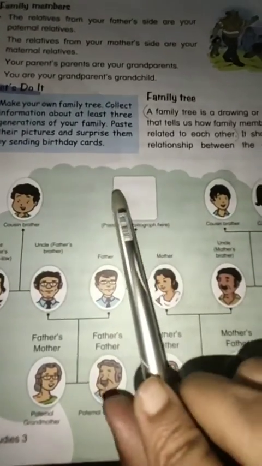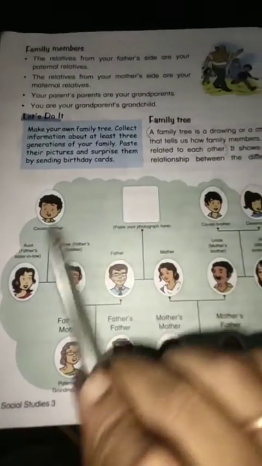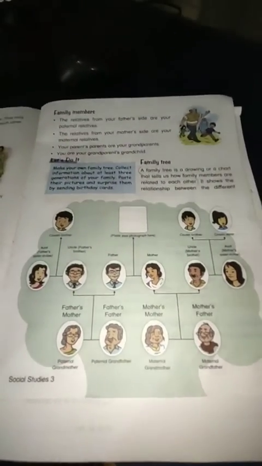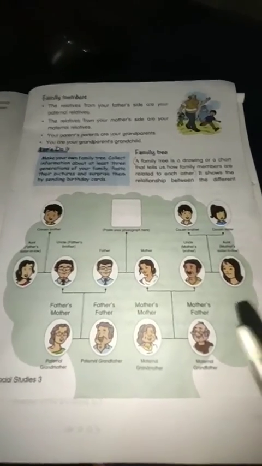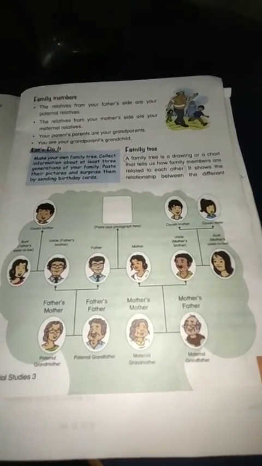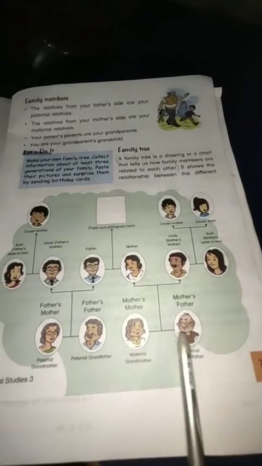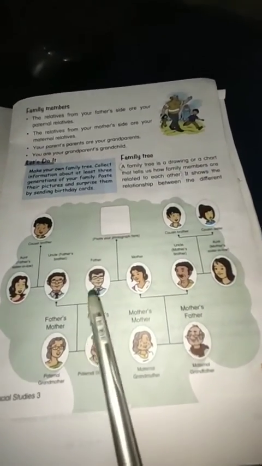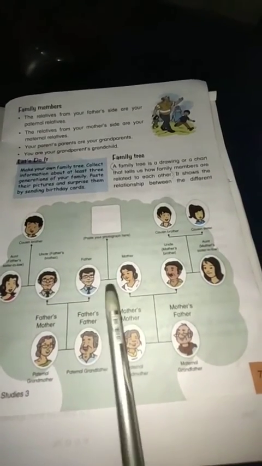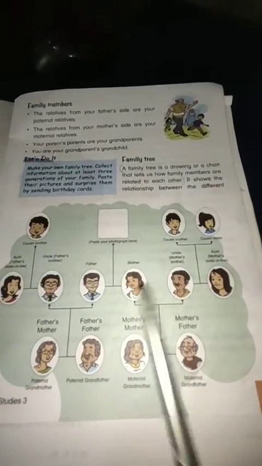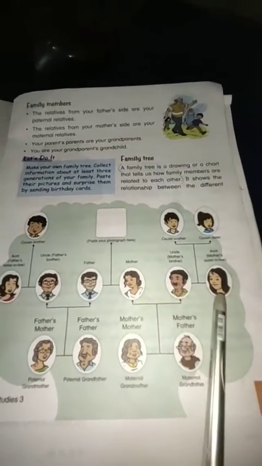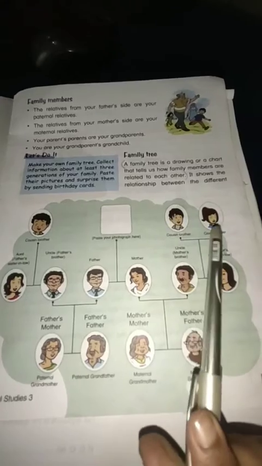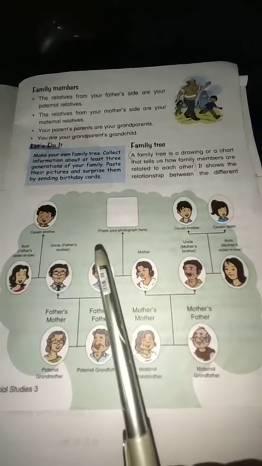And here you have to paste your picture. So this is your family tree. Have you understood? Now we also have to remember a family tree starts with our grandparents. So our grandparents are our first generation, and your uncle, aunt, your mother, your father, your maternal side uncle and aunt, these are all your second generation, and you, your cousin brothers and cousin sisters are the third generation.